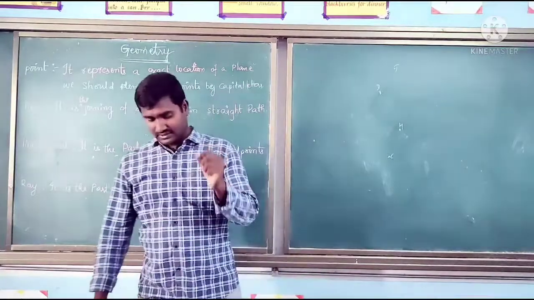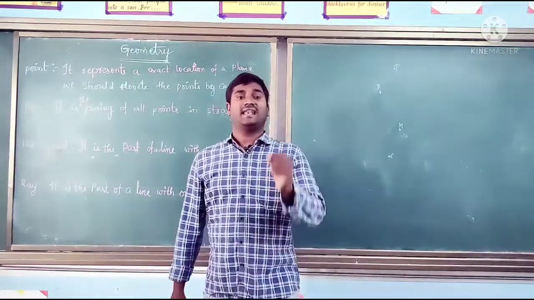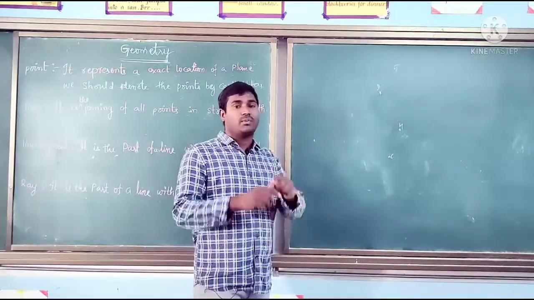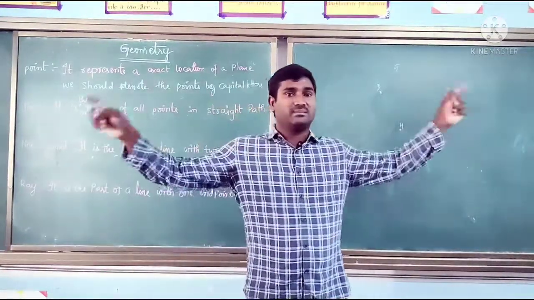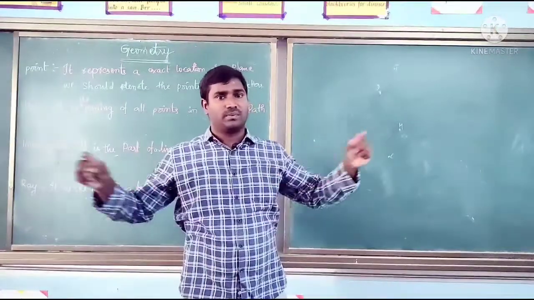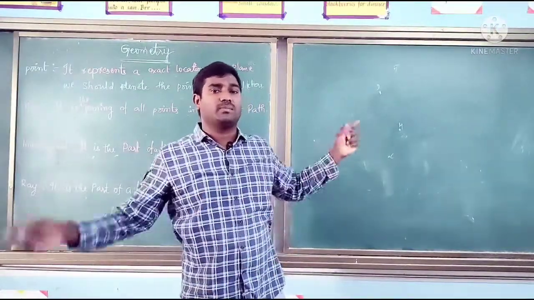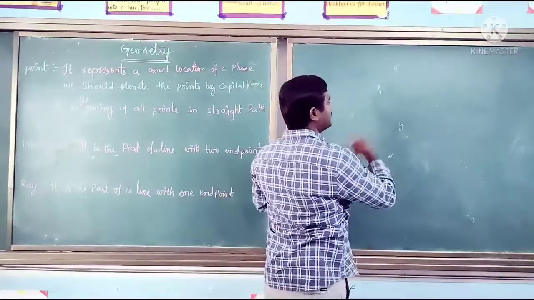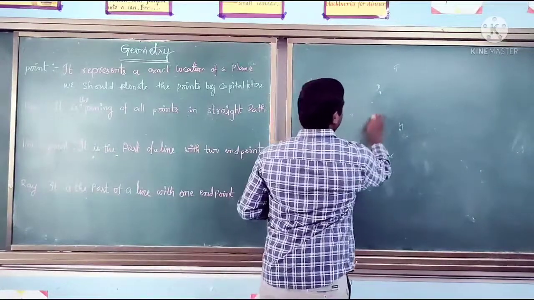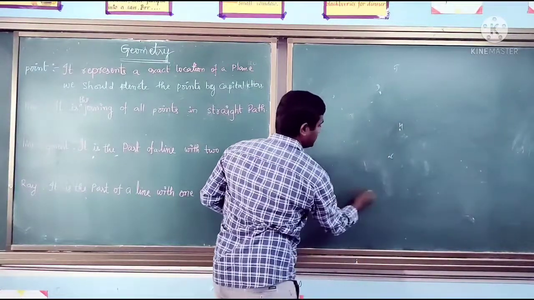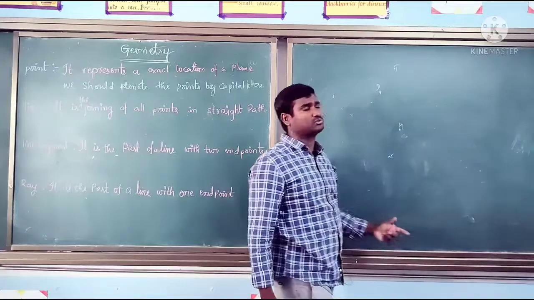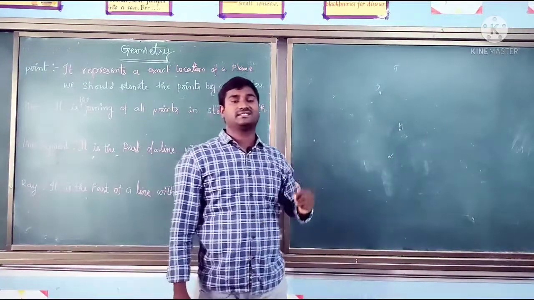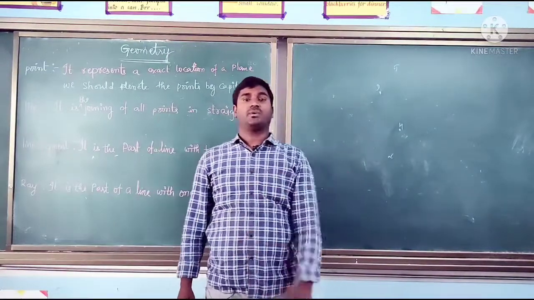The next basic term we have is the line. We need to know one more thing: a plane, meaning the surroundings, has so many points. On this board we can mark like this; these are all points only. We can mark point A, point B, point C, point X, like that, so many points in the plane. Yes, a plane consists of infinitely many points.